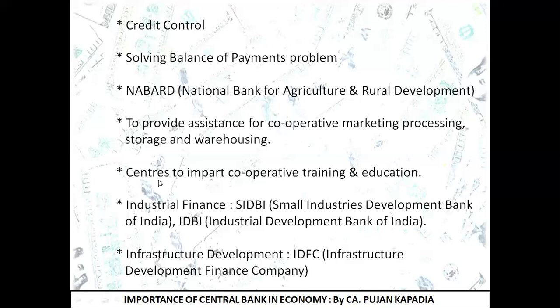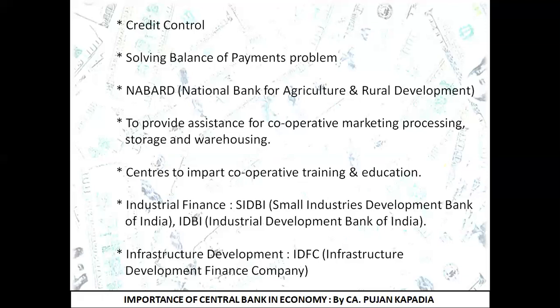The next point is that it establishes certain centers to impart cooperative training and education: how to operate, and how to deal with the facilities being advanced to them. Training and education is given to all sectors. Taking the example of the agricultural sector, farmers are supposed to know how they can market their products, whom they should approach to get the right price for what they produce, and how not to fall into the trap of intermediaries who do nothing but make profits.